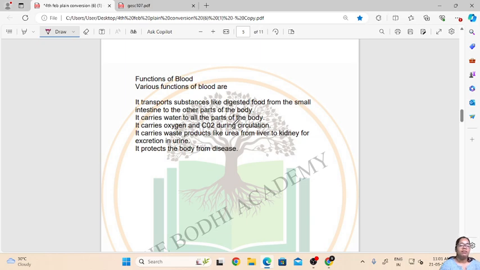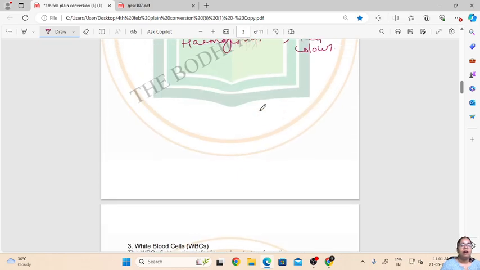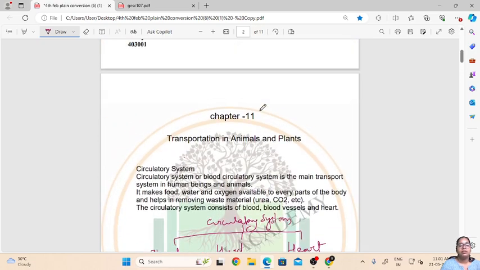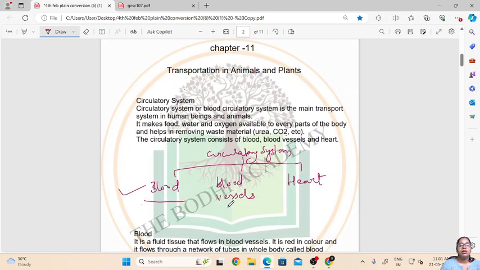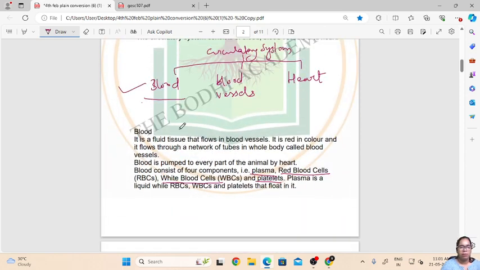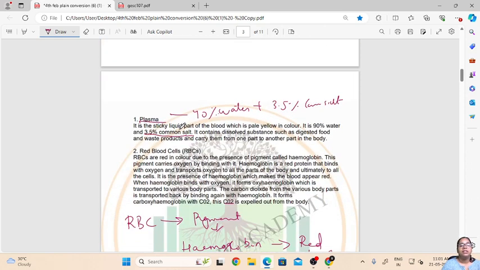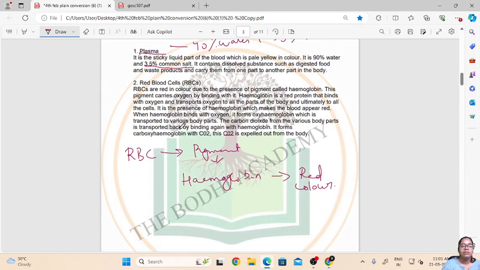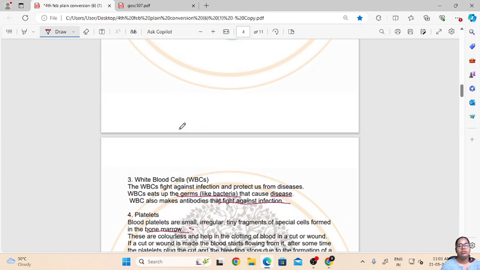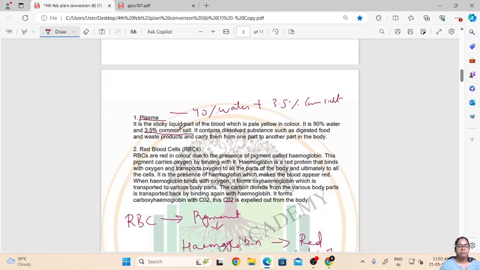So today in our class we have learned what a circulatory system is, then what the main components of a circulatory system are. From that we have studied in detail about blood and the components of blood, that is plasma, red blood cells, white blood cells and platelets, and the functions of blood.